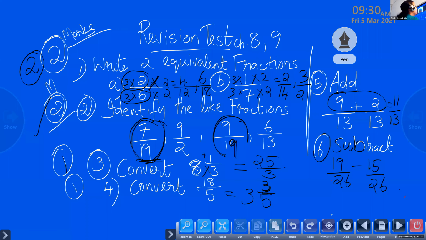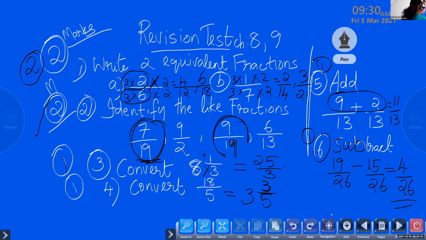Check your answers. So children, to add like fractions, what do we have to do? We have to add only their numerators. So 9 plus 2 is 11. 11 by 13. Okay. Subtract these like fractions. 19 minus 15. 4 by 26. So that also, children, 1 mark. So the total is out of 8.